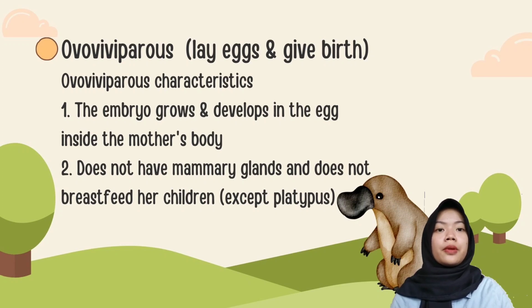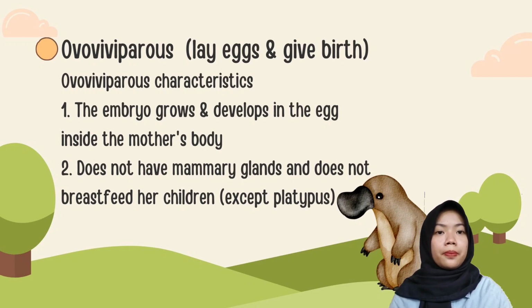2. They do not have mammary glands and do not breastfeed their young. The following are examples of ovoviviparous animals: seahorses and platypus, which are ovoviviparous, do not have mammary glands and do not breastfeed their young.